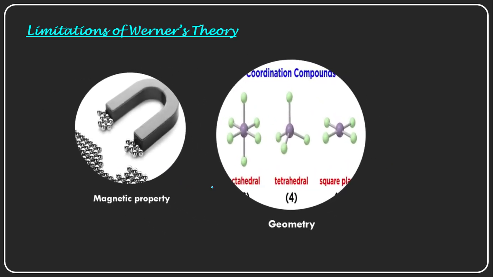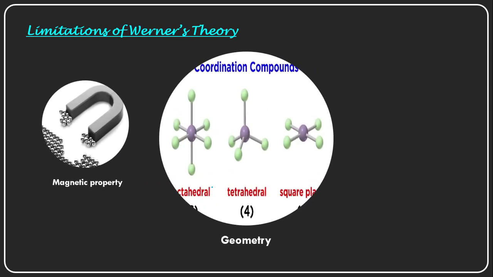And the next one is the geometry of the molecules. He tried to explain the geometric structures along with the coordination number, meaning the secondary valency.